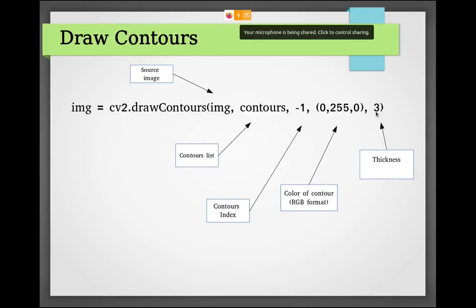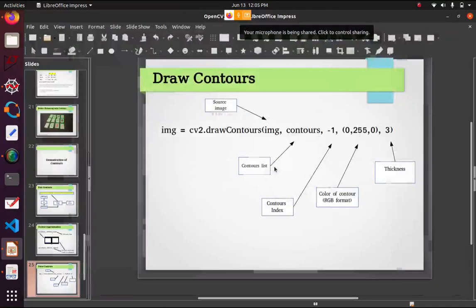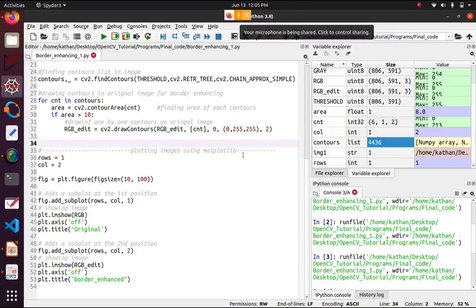And the thickness of the contour you can pass here; 0 is the default way of plotting this. I think sometimes it doesn't work, 1 is working, 1 2 3 you can pass anything, it's just the thickness. Let's see the demonstration. If I make the RGB with G and B, it will make a blue color, you know that.